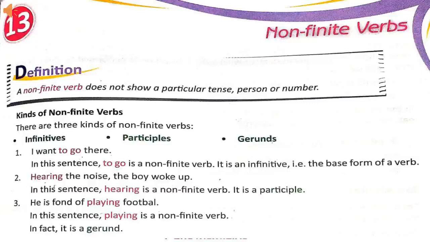There are three kinds of non-finite verbs. First is infinitives, second participles, and third gerund. Now let's see some examples. I want to go there. Hearing the noise, the boy woke up. He is fond of playing football. In these sentences, to go, hearing and playing, these are non-finite verbs.